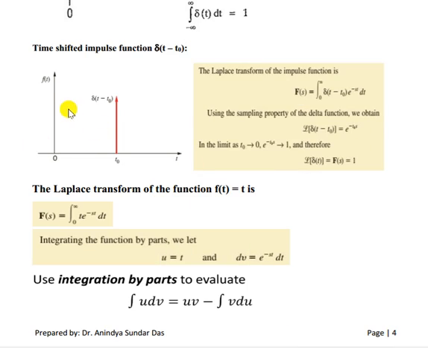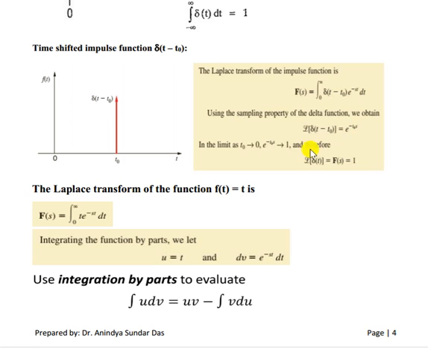To prove that, let us take a shifted impulse function, delta of t minus t0. That means t minus t0 equals 0, so t equals t0. So at t0 you have the value of the delta function. If you want to find the Laplace transform of the shifted impulse function, that is the integral from 0 to infinity of delta of t minus t0 times e to the power minus st dt. Now using the property of the delta function, it is 1 only at t equal to t0, otherwise it is 0. So the Laplace transform of delta of t minus t0 will be equal to nothing but e to the power minus t0 s.